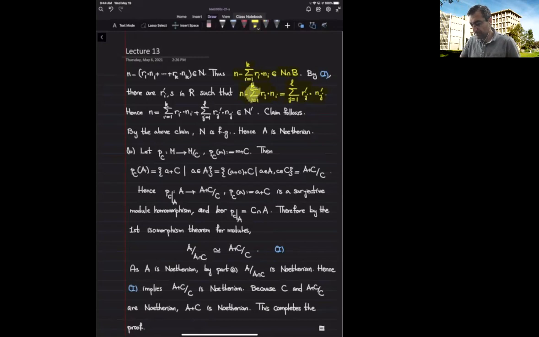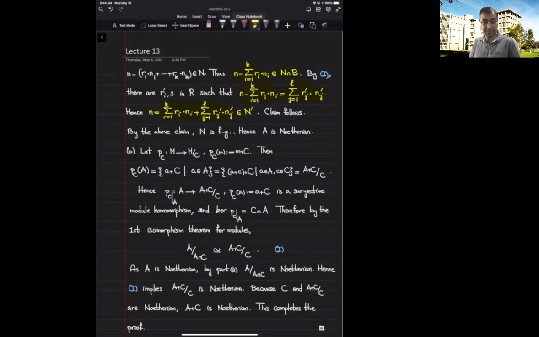Bringing this element to the other side, we deduce that n can be written as an R-linear combination of n sub i's and n sub j primes. That means that n belongs to the module generated by these elements that we called N prime. And that just shows the claim.